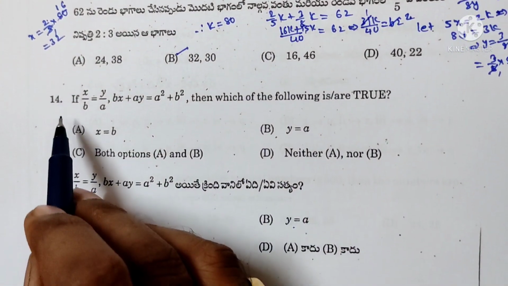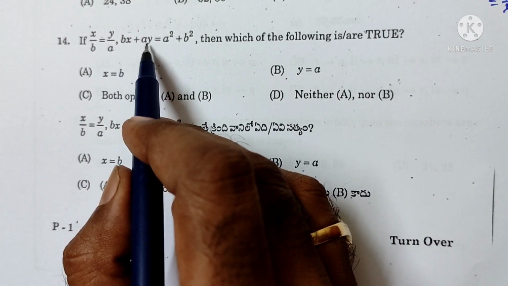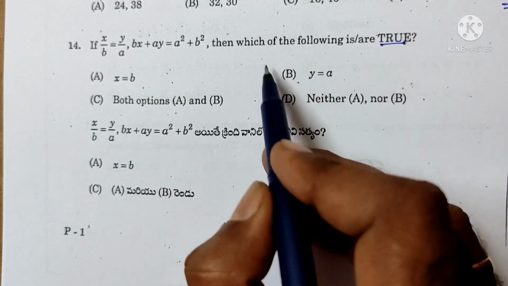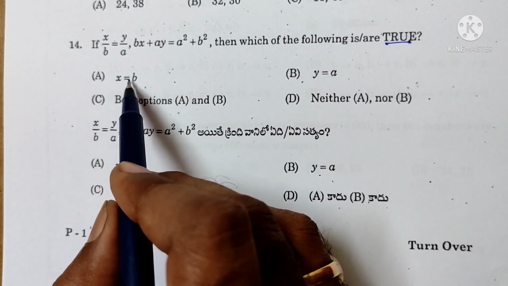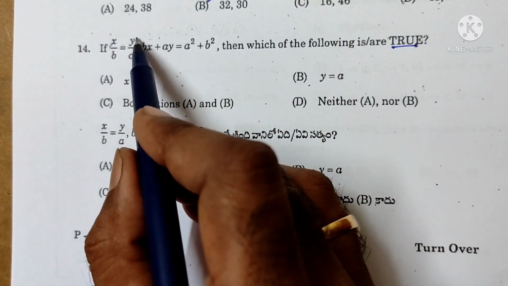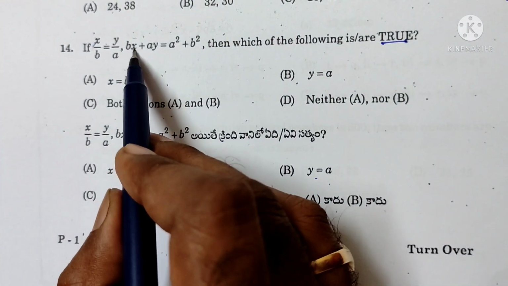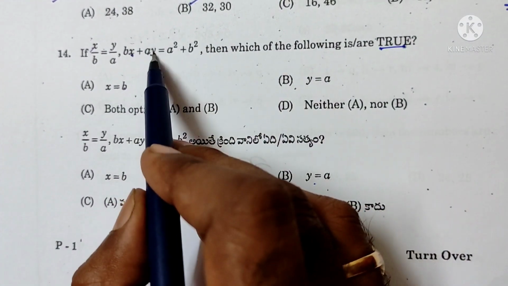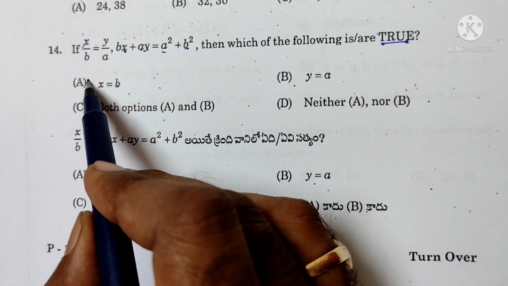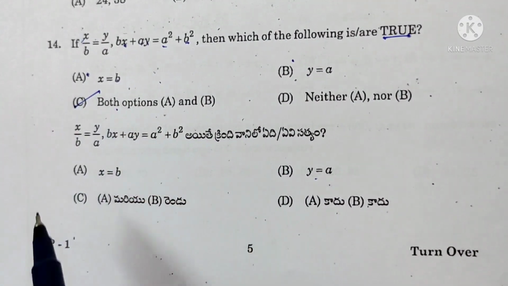Next problem 14. If x by b is equal to y by a, comma bx plus ay is equal to a square plus b square, then which of the following is true? By verification, if x is equal to b, b by b, b gets cancelled, 1. y is equal to a, a cancelled, 1. 1 is equal to 1. Or x is equal to b, b into b, b square plus a into a, a square, equal to a square plus b square, or b square plus a square. Then option A and option B are correct. Both options A and B are correct.